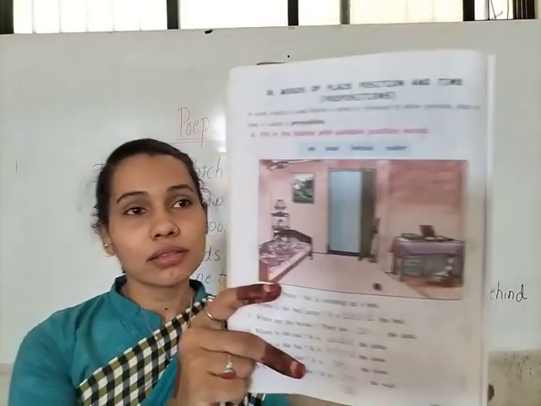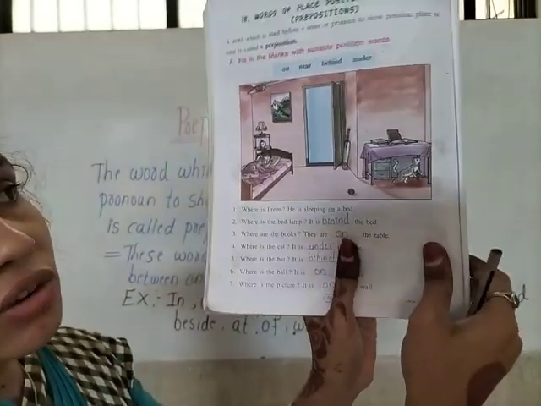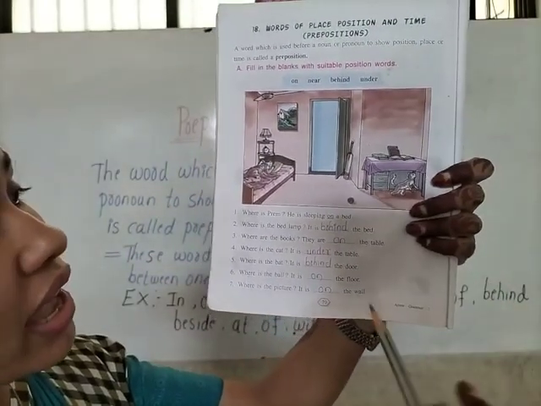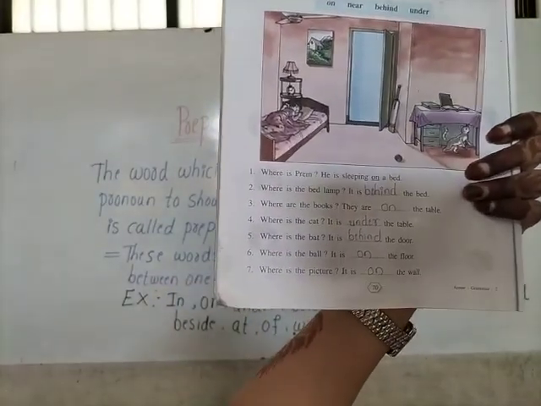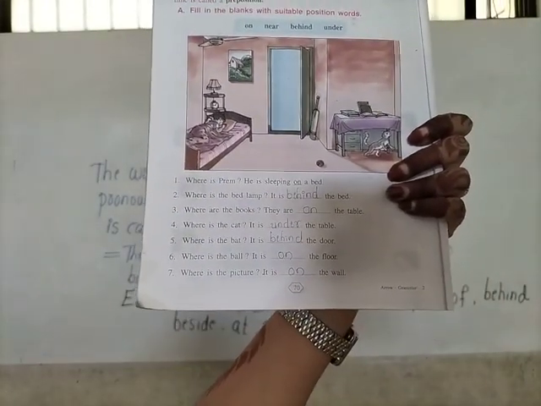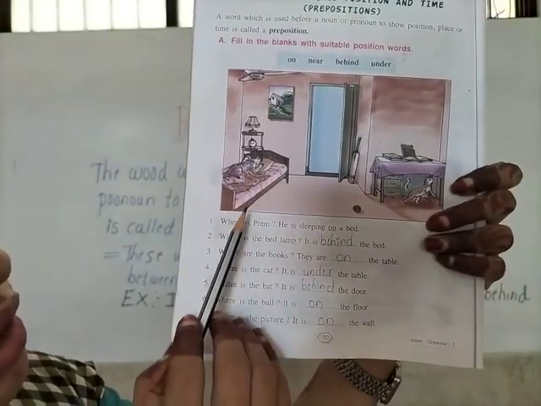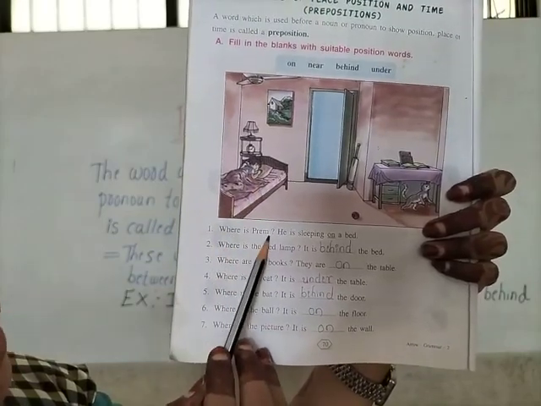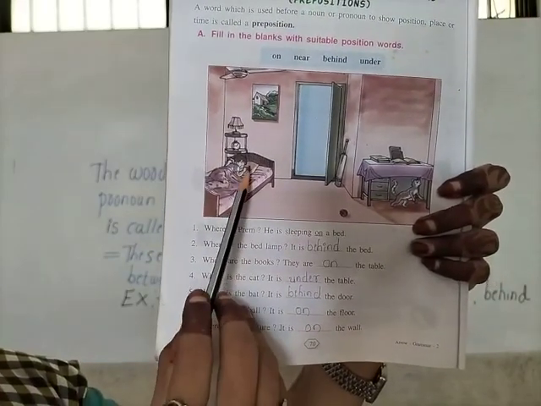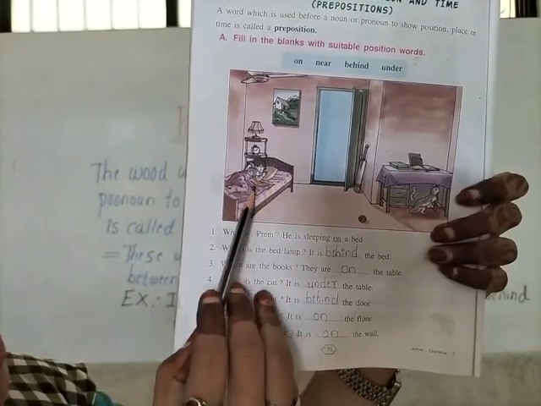Okay, children. So this is the picture. Can you tell me where is Prem? Prem is a boy. Can you see the picture over here? He is Prem. The boy here is called Prem. So where is Prem? Prem is sleeping on the bed.